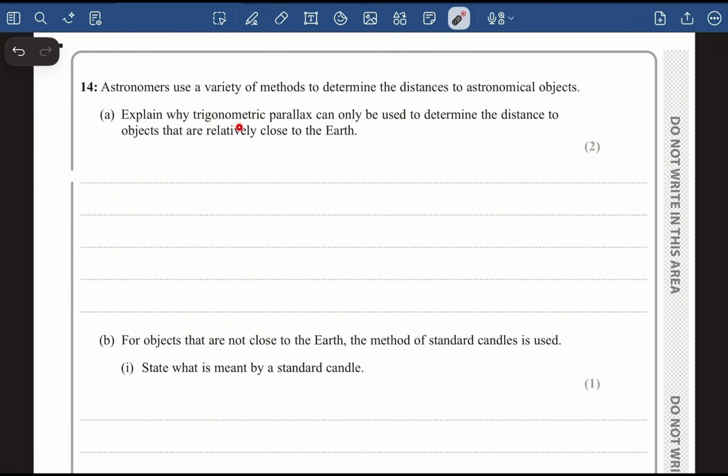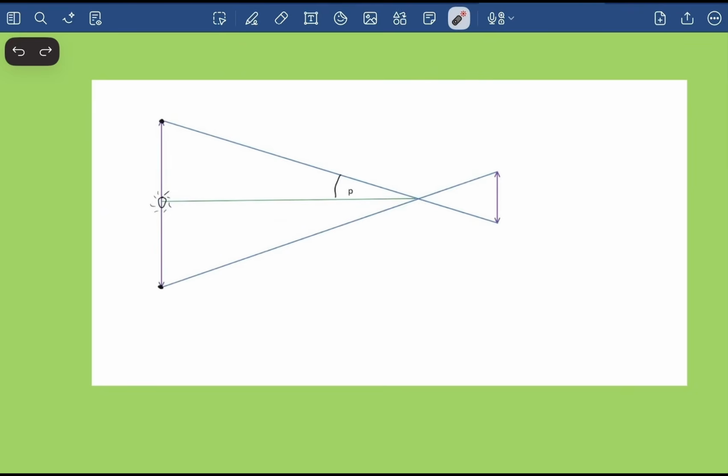Explain why trigonometric parallax can only be used to determine the distance to objects that are relatively close to the Earth. Yeah, guys, it's true that using trigonometric parallax, you cannot measure the distance to distant objects. Now let's understand why. Here you can see a typical drawing using which we can figure out the angle, right? This is the angle. Now the nearby star was right here, so you can easily figure out this angle.